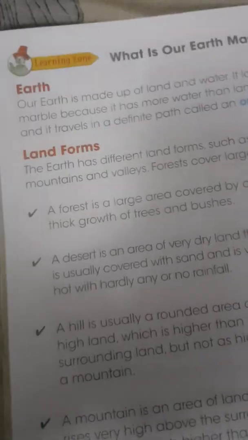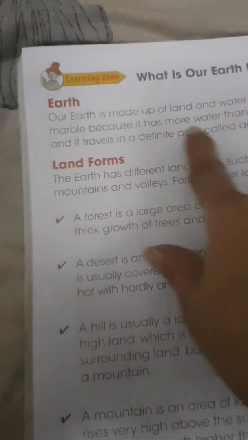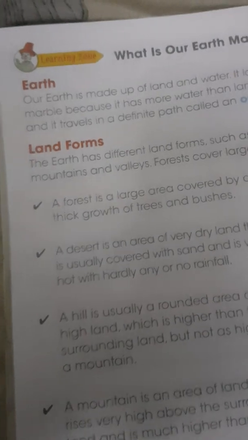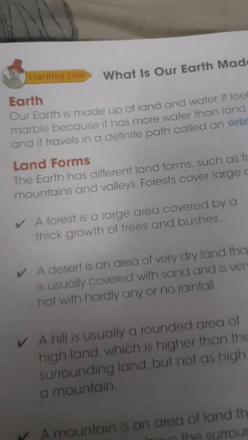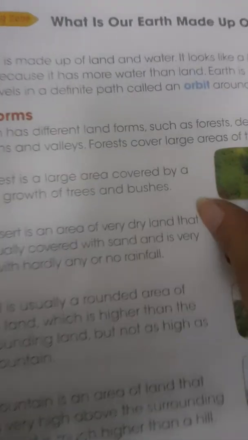As you all know, earth is made up of land and water, and 3/4 part of the earth is water and 1/4 part of the earth is land. So it looks like a blue marble because it has more water than land. Earth is the third planet of the solar system, and it travels in a definite path called an orbit around the sun.